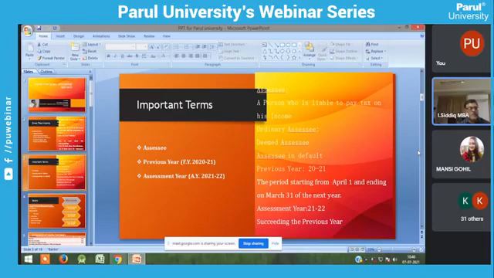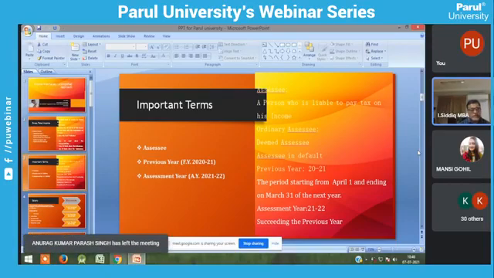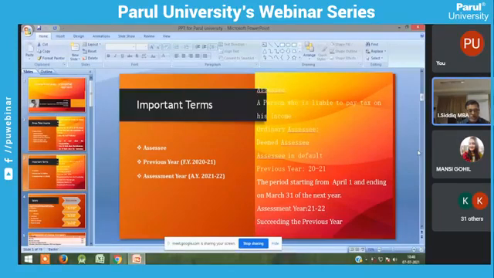You are all commerce graduates and already know it starts from April and ends with March, a 12-month period. The assessee has to calculate his own income for these 12 months, from April to March. This is called the previous year.